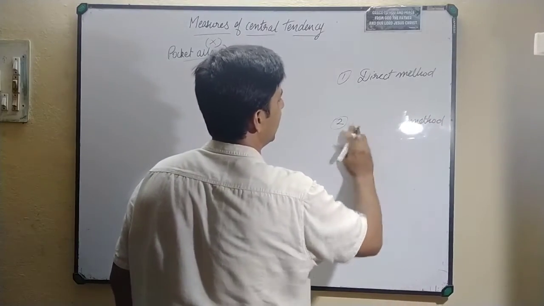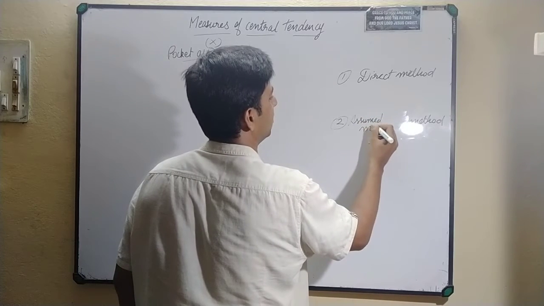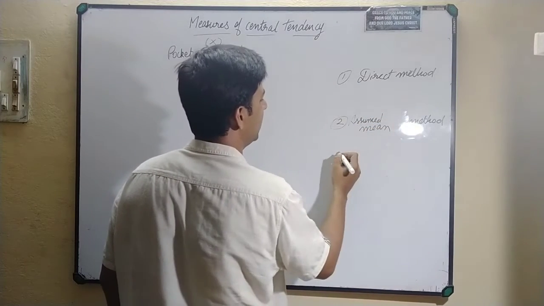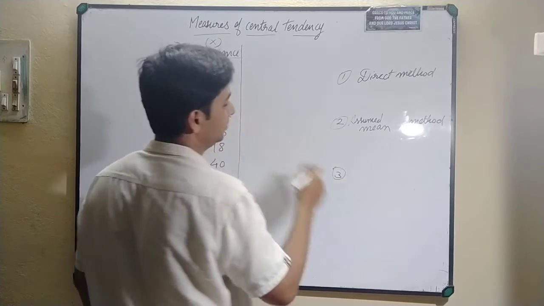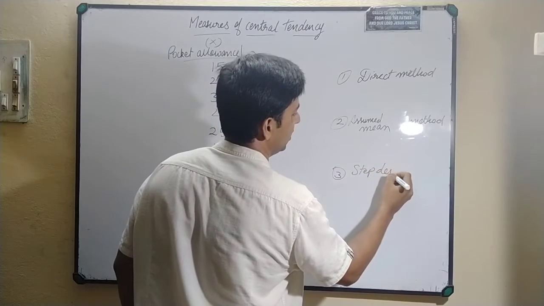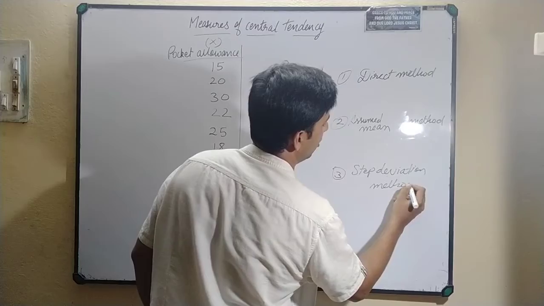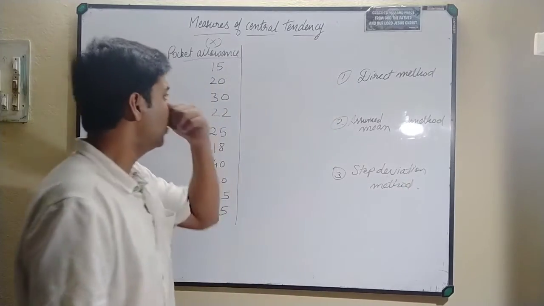It is much better to write it as assumed mean method. The third one of course will be your step deviation method. I am going to teach you about each and every method, so stay tuned for it.